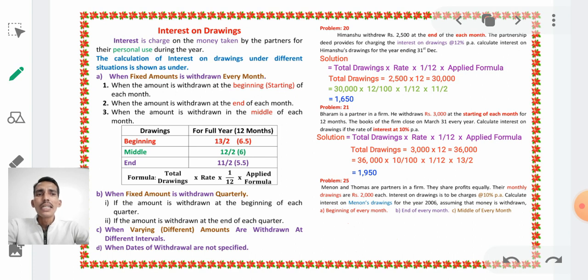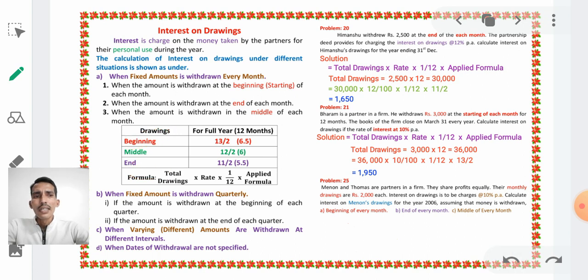Assuming that money is withdrawn at the beginning of every month, end of every month, or middle of every month. He has given 3 cases. If he withdraws at the beginning of every month, what will be the interest on drawings? If he withdraws at the end of every month, what will be the interest? If he withdraws in the middle of every month, what will be the interest? Here I have solved 2 cases on 2 formulas: one is the beginning of every month and another is the end of every month.